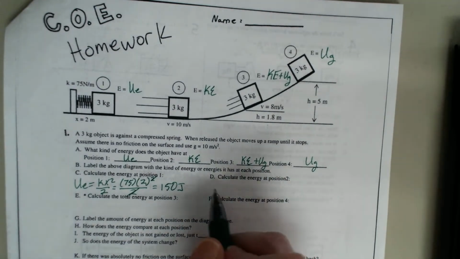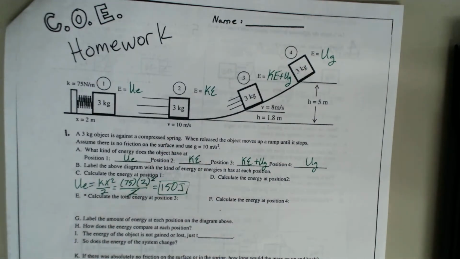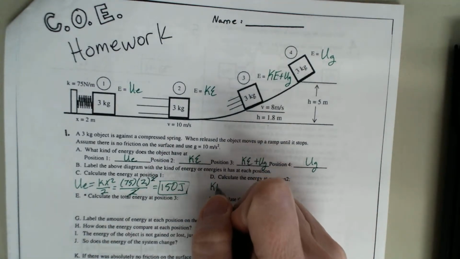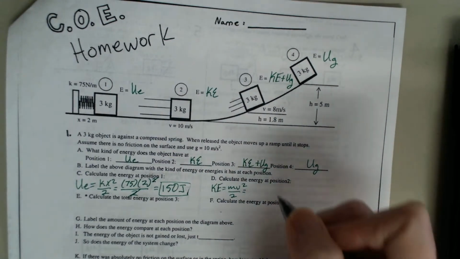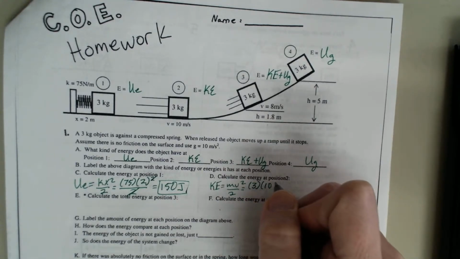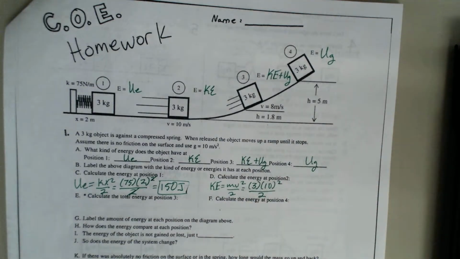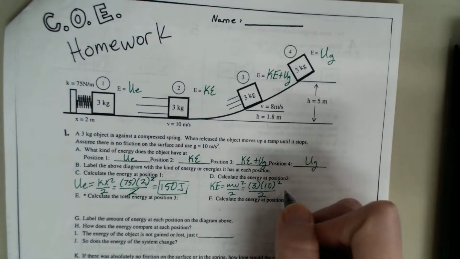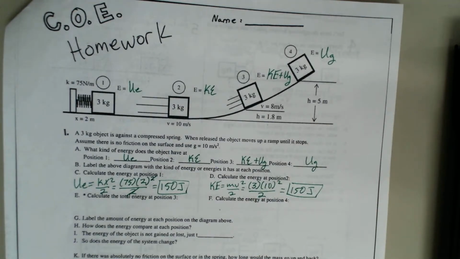All right, so then part D says to calculate the energy at position 2. At position 2, we only have KE. KE is mv squared over 2. So the mass is 3, the velocity is 10, squared, over 2. 10 squared is 100, 100 times 3 is 300, 300 divided by 2 is 150. So that's 150 joules. So far, the law of conservation of energy is holding true for all of our math.